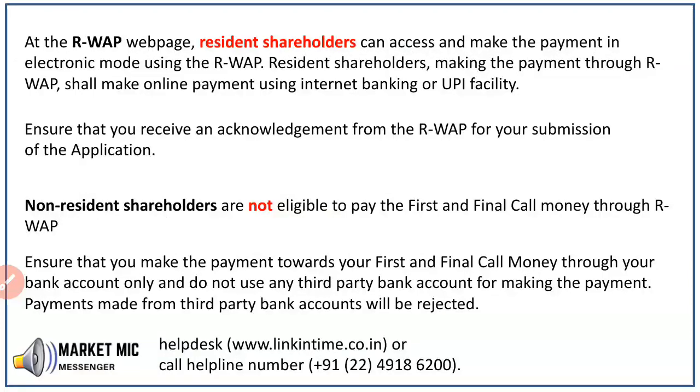Before we see how to make the actual payment through RWAP, a few things that you need to have is a net banking or a UPI facility under your name. Don't use a third party or someone else's bank account, that is liable to get rejected, and no part payment and no cash payment. One thing that you have to ensure is if you are making the payment through RWAP, ensure that you get the acknowledgement after you make the payment. Any issues, any queries that you have, you can always reach out to the registrar. The registrar's contact details are also provided in the description of this video.